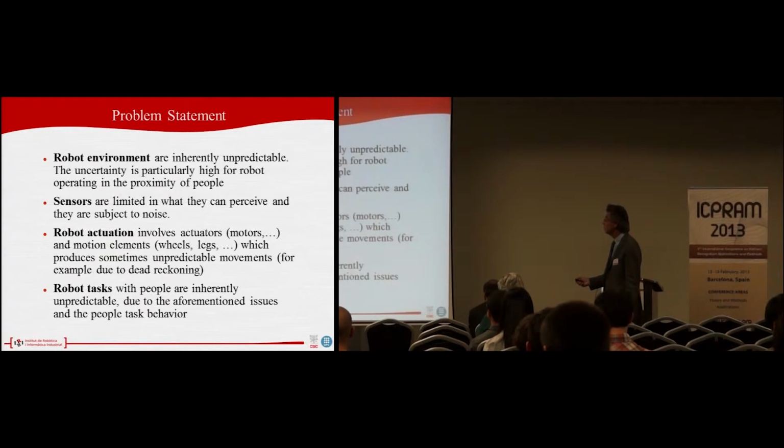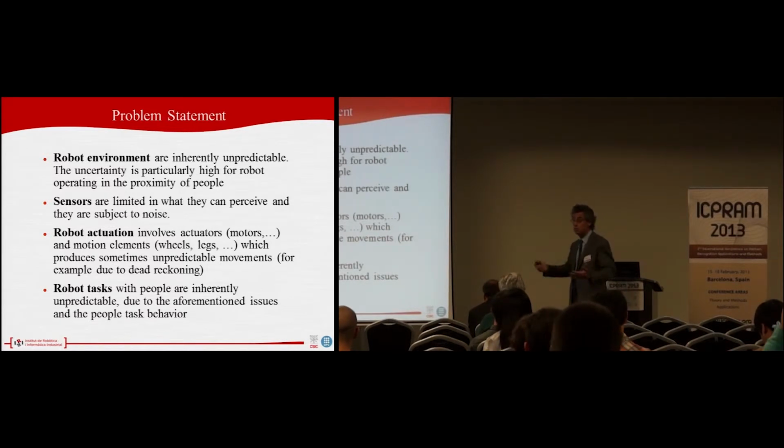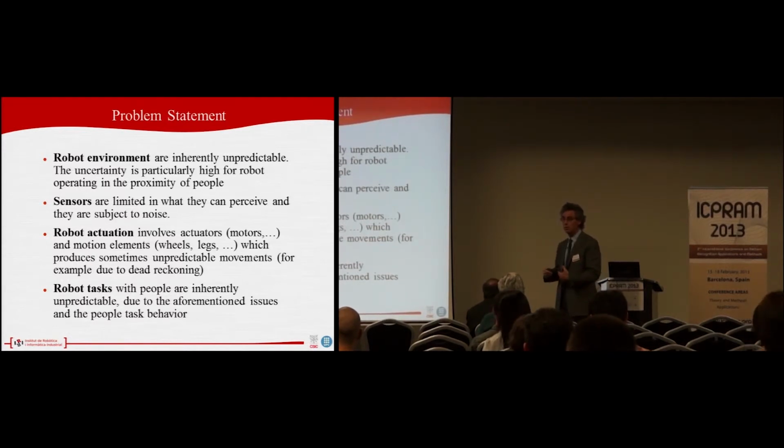Robot environments are inherently unpredictable. The uncertainty is particularly high for robots operating in the proximity of people. Why? Because people usually have their own behavior. They do what they want to do, not what the robot is doing. And when a person is in front of a robot, the person can move away, change position or orientation, go up to the robot, whatever.